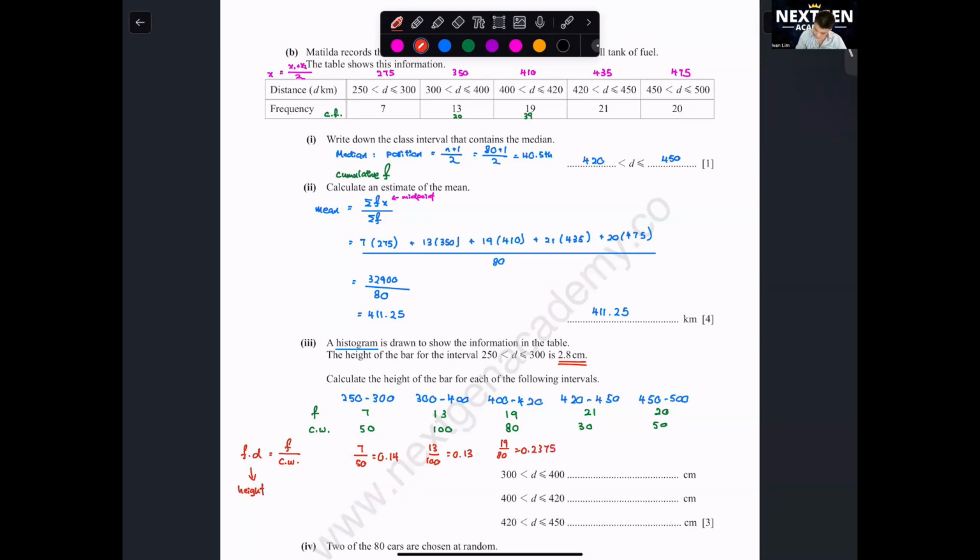Wait, do you need to do all of it? 300, 400 to 420, 420. 21 divided by 30, you get 0.7. They never ask for the last one, we don't care.